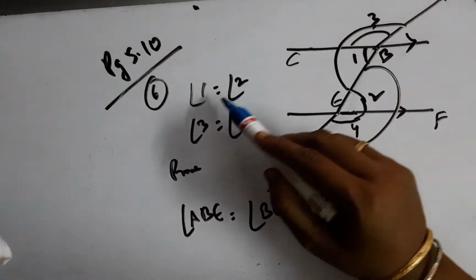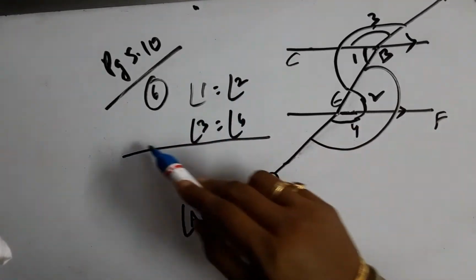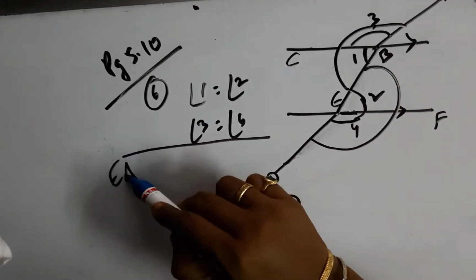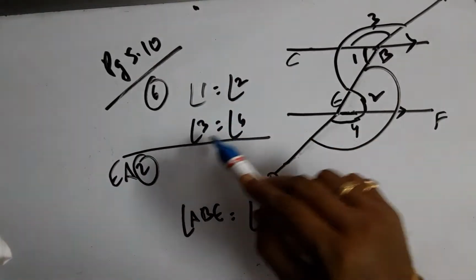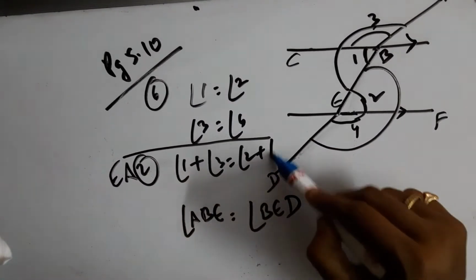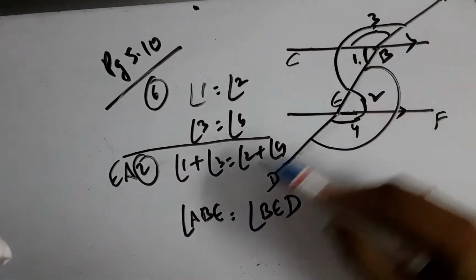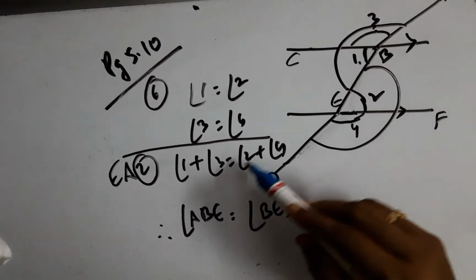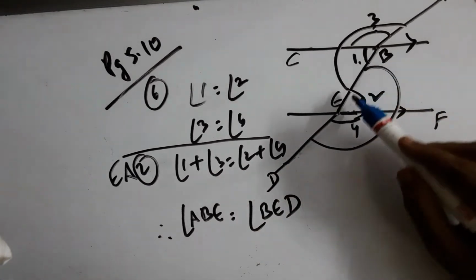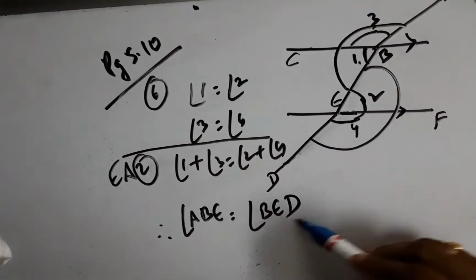Now if we add these two things, Euclid's axiom number 2 says if equals are added to equals, the wholes are equal. The wholes are 1 plus 3, which is ABE, and 2 plus 4, which is nothing but angle BED. Therefore, hence proved.